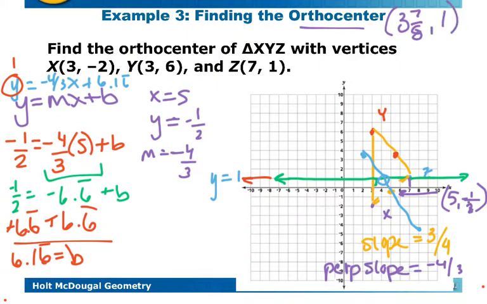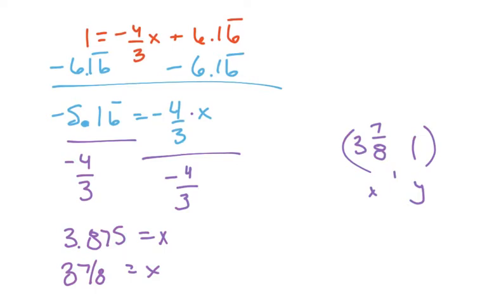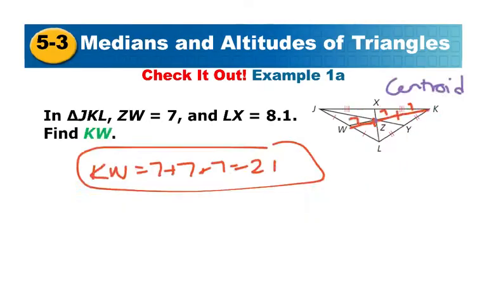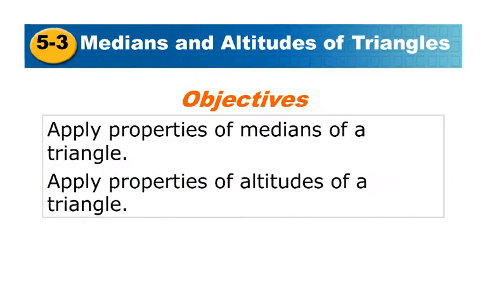Now, if we do this one on a test or a quiz or an assignment, you are actually going to have a nice whole number here. So sorry that that one didn't. But it is nice to remember that we do know at least y equals mx plus b. We at least know what a perpendicular slope is. And then sadly there's a bunch of decimals, so it makes it more confusing. So either way, that is our summary of 5.3: medians, which make a centroid, and altitudes, which make your orthocenter.